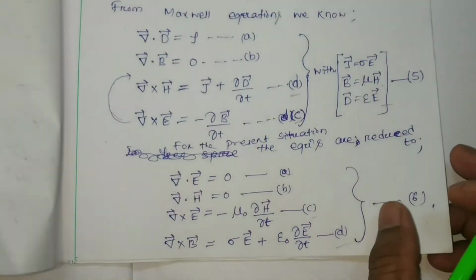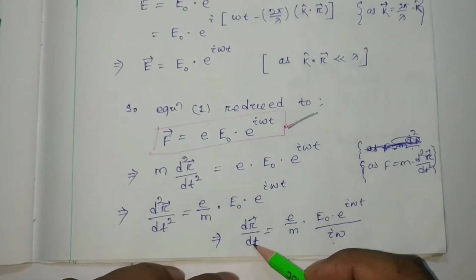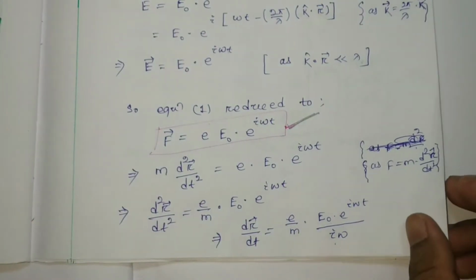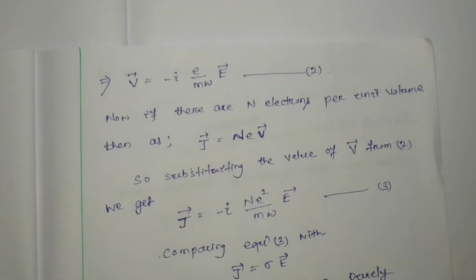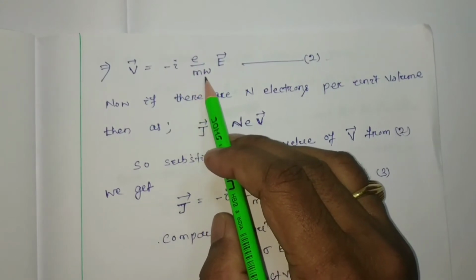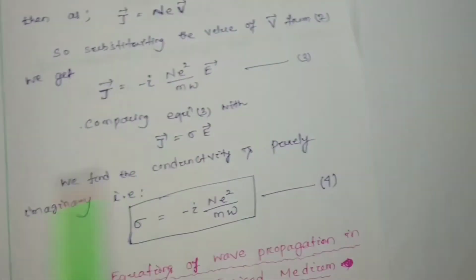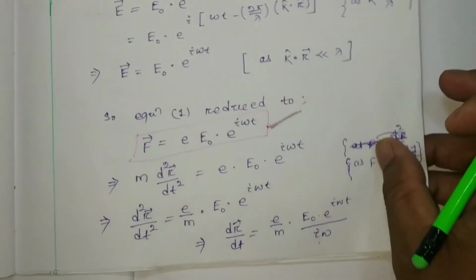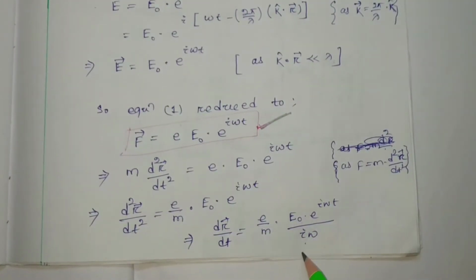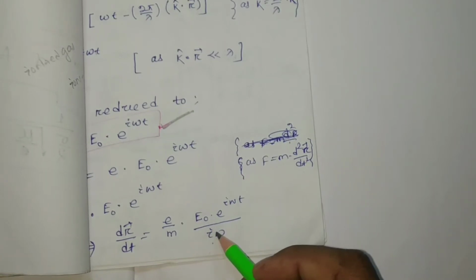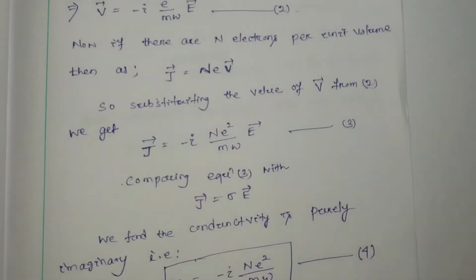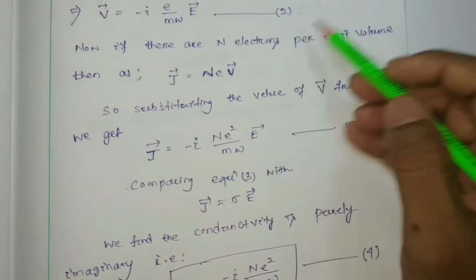Now here dr by dt, the rate of change of the position vector or the displacement, is nothing but your velocity. So the v vector will be written as minus i e by m omega E. Let this be your equation number 2. How will it be minus i? See here, i is in your denominator. If I take this i to the numerator, it will obviously be minus i. Or you can say that multiplying by i over here, the denominator i becomes minus 1. So minus i e by m omega E. Let this be your equation number 2.